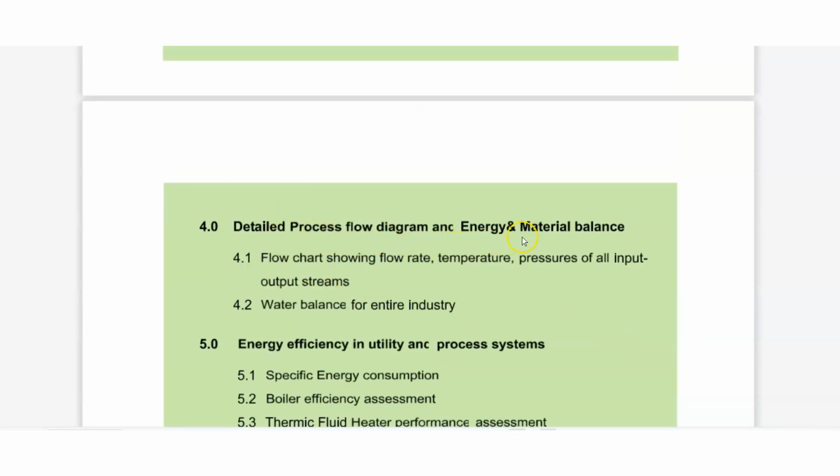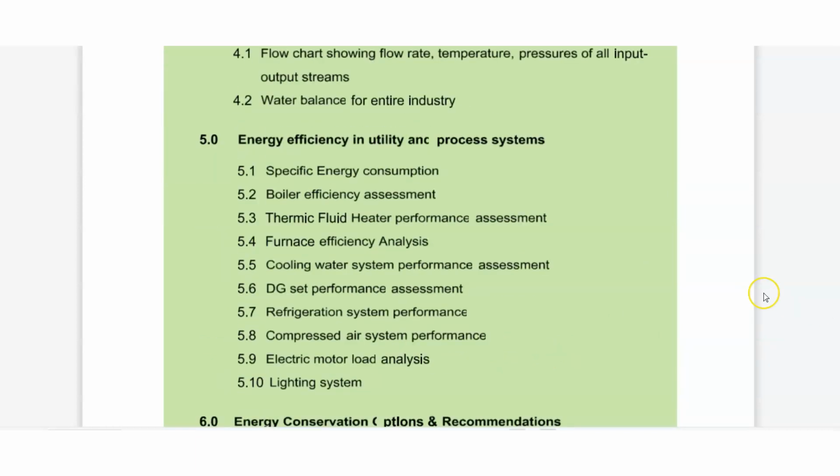4.0 detailed process flow diagram and energy and material balance. We will draw the flow diagram here: a flow chart showing flow load, temperature, process and all input and output streams. Water balance for the entire industry. Maybe this will come in long questions, so you have to remember. Then 5.0 energy efficiency in utility and process systems. In this, what will we get?